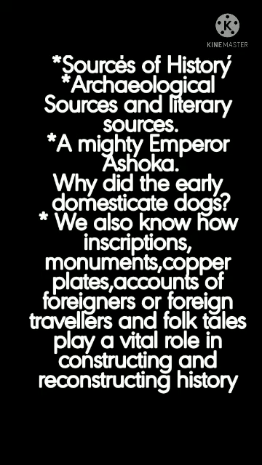Examples of artifacts are potteries, toys, tools, ornaments. Examples of inscriptions are rock edicts, temple wall inscriptions, metal pillar, and copper plates. Monuments. Examples of monuments are palaces, forts, temples, stupa, and monastery.